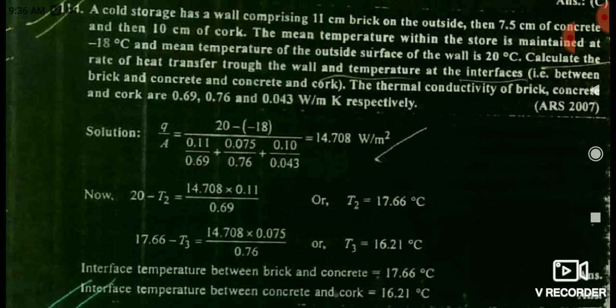After that friends, it is asking that both the walls are in contact with each other. Means here it is a case of series combination. Whatever heat transfers through one wall is equal to the heat transfer through the second wall and is equal to the heat transfer through the third wall. You should write Q1 is equal to Q2 is equal to Q3, and write all the equations for all three walls, and you can get the answer, that is T2 and T3 you can easily calculate from that.